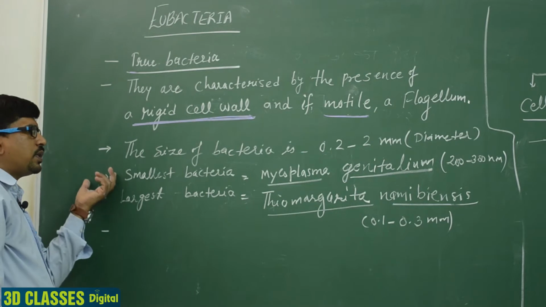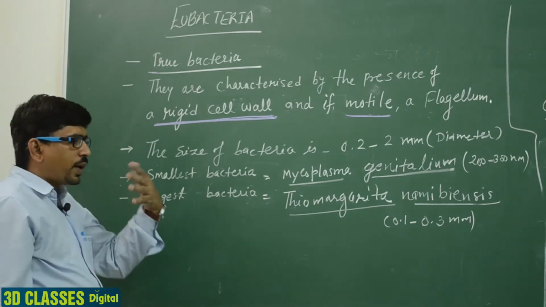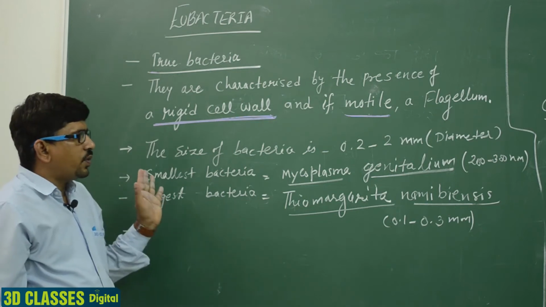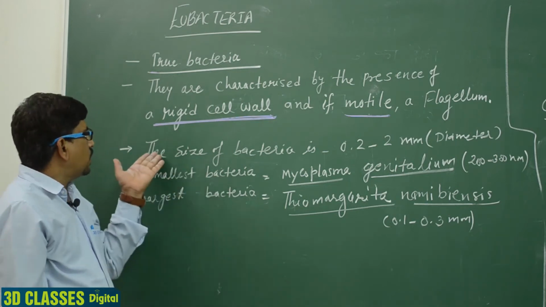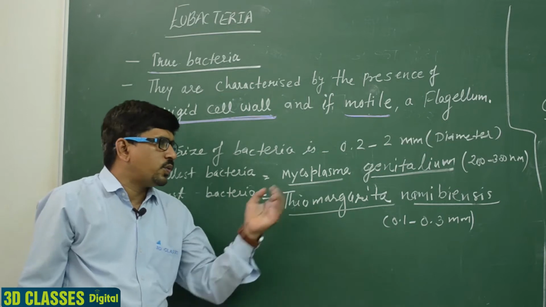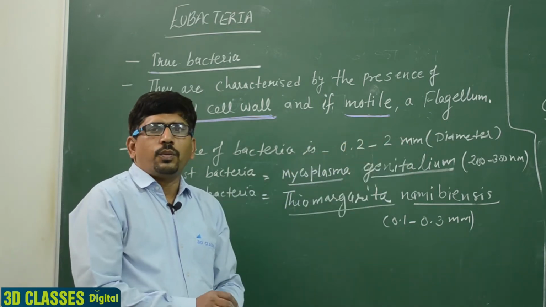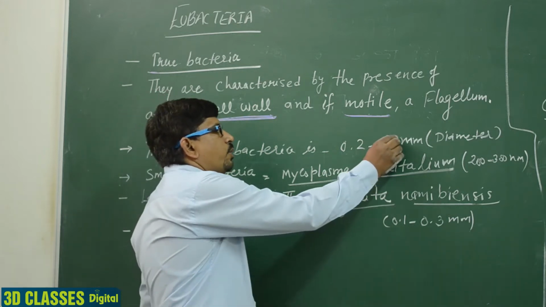अगर हम आगे यूबैक्टीरिया टाइप्स की बात करें तो the size of bacteria differs in the different types. The size of bacteria is generally 2.0 micrometers in diameter.